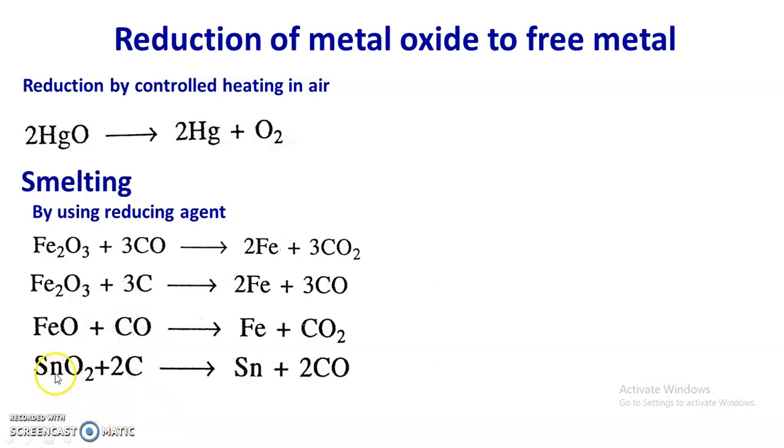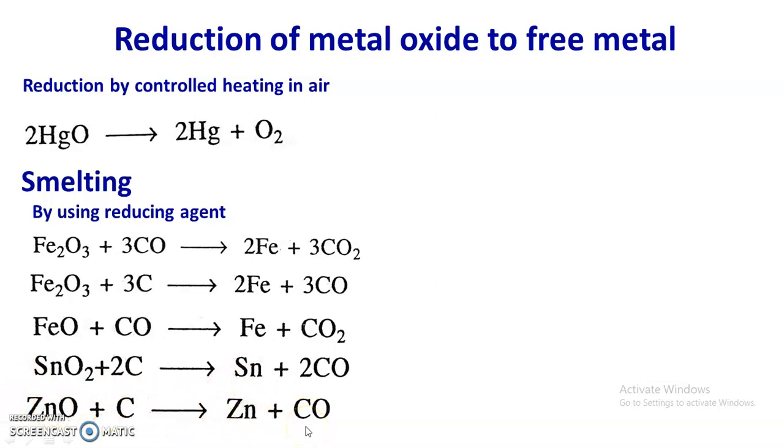Similarly, when stannic oxide comes in contact with carbon acting as a reducing agent, the stannic oxide is converted into tin. Zinc oxide, when heated at high temperature above its melting point in the presence of carbon, gets reduced to zinc.